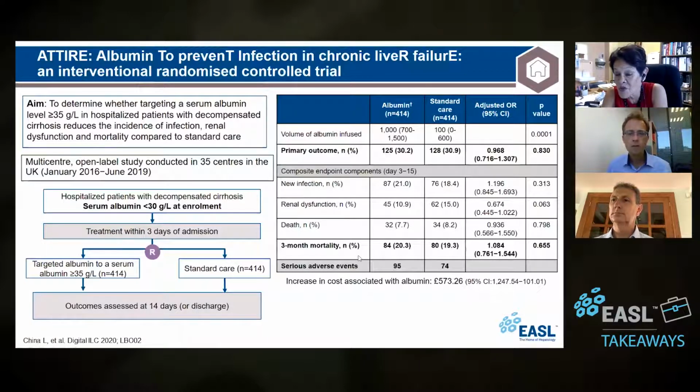Neither in even 3-month mortality, and this is very important because this is following them out. They were not different. On the other hand, what is very important is that serious adverse events were significantly greater in the albumin group versus the standard of care group, and cost was clearly higher in the albumin group. The main adverse events were volume related, pulmonary edema or volume overload.